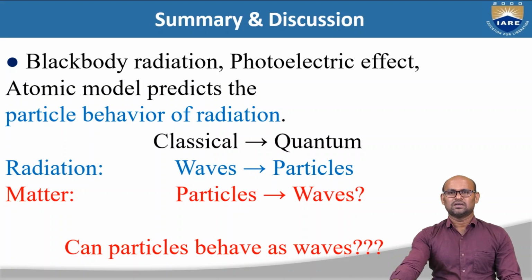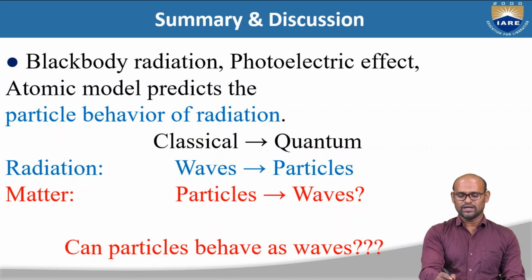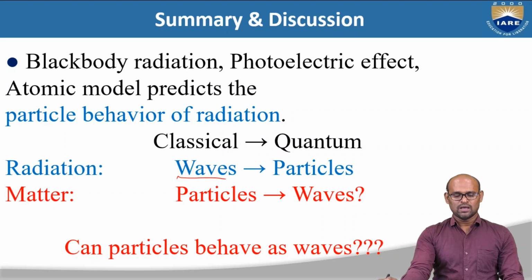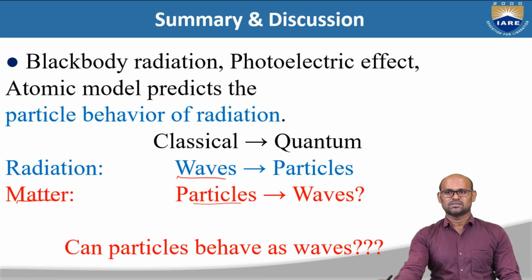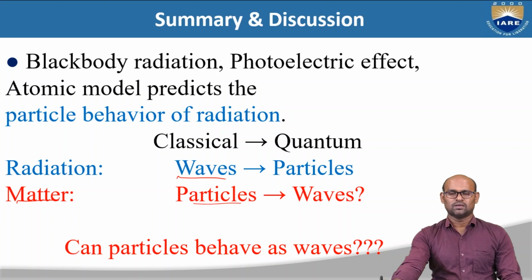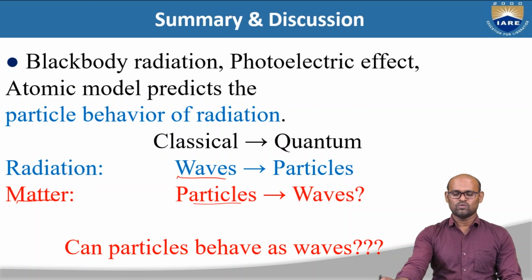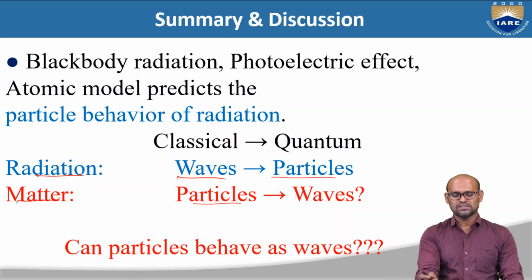The reason is that all three branches of classical physics treat radiation as a wave, and matter is treated as particles in classical mechanics. But now, from Planck, Einstein and Bohr, we found out that radiation can also be treated as particles and matter can also be treated as waves.